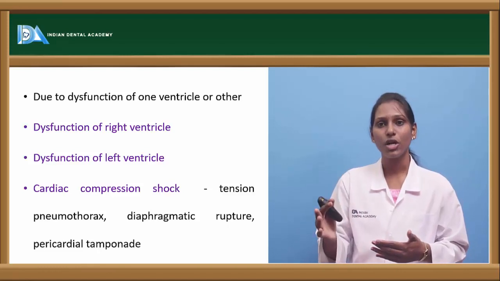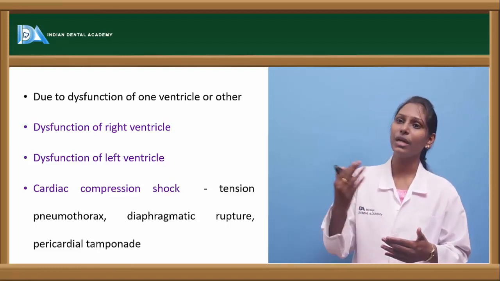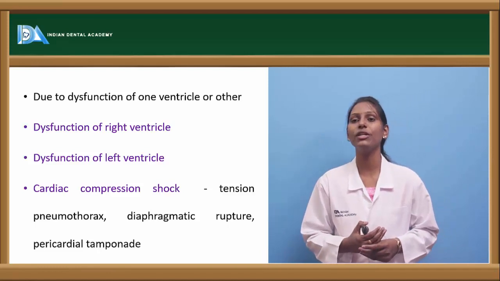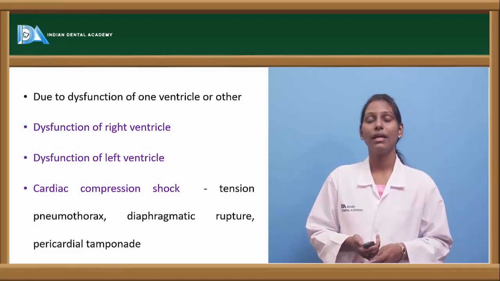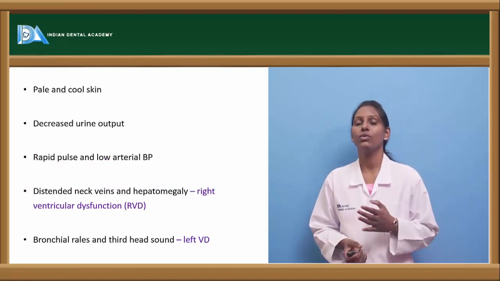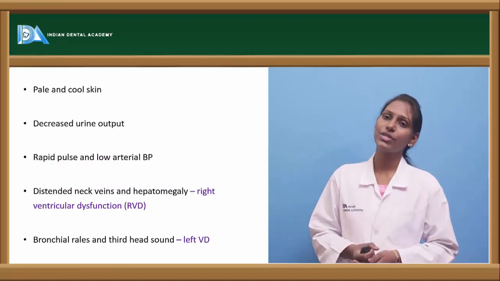Cardiac compression shock. When there is a direct injury to the heart, this can lead to tension pneumothorax, diaphragmatic rupture or pericardial tamponade, and this will also result in shock, that is cardiogenic shock. So what are the various clinical features of this cardiogenic shock?